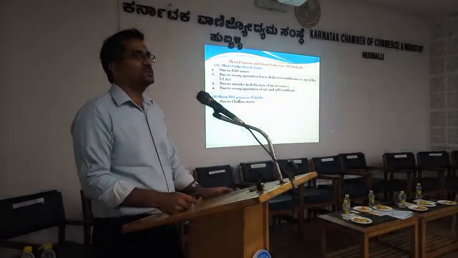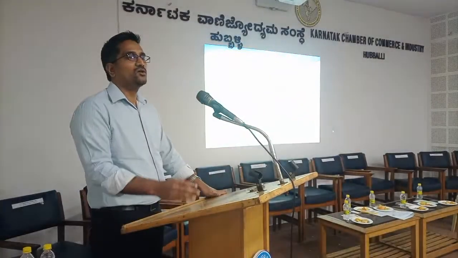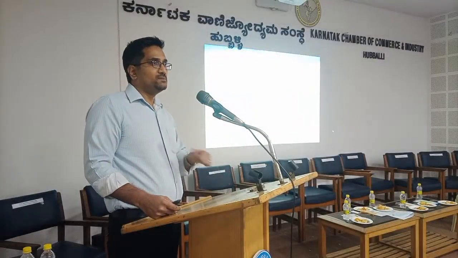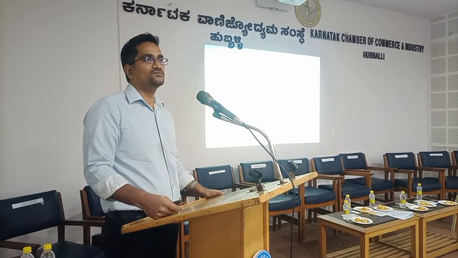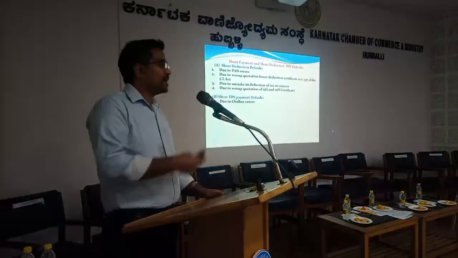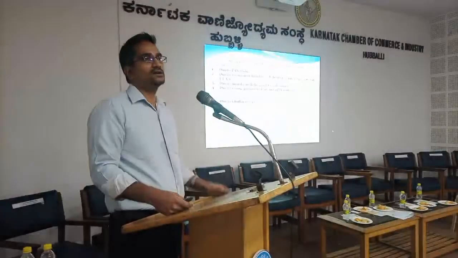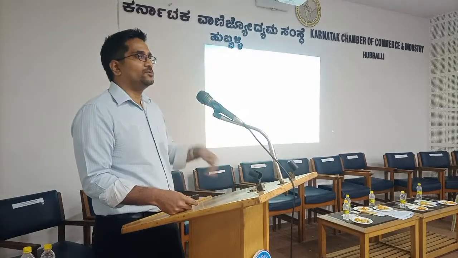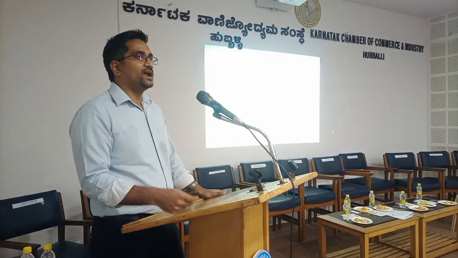Some of the very common errors faced by many of us is that they get defaults in their TDS statement, mainly because they submit a wrong PAN. A wrong PAN leads to a lot of raising of demand, because the wrong PAN will lead to calculation of a different TDS rate, either twice the rate or 20%, whichever is maximum, and this will lead to unnecessary demand on the deductors.